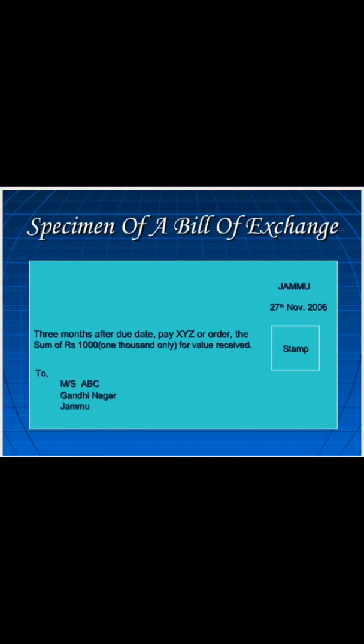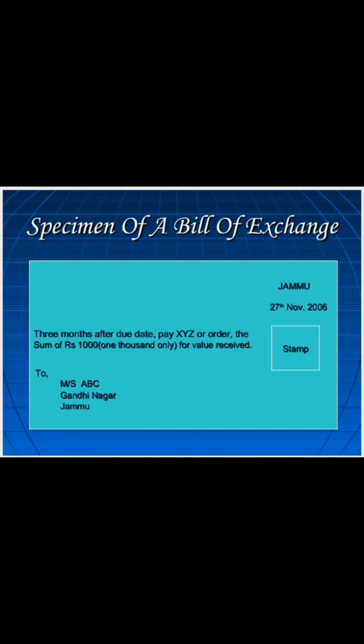Okay, and all the necessary details like the stamp are also there, and the name of the person who is drawing this bill, that means who has made the credit sale, is also mentioned over here. That means all the necessary details are to be written in the bill of exchange, duly signed.